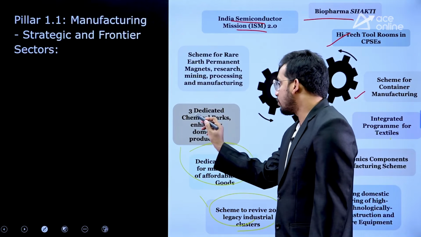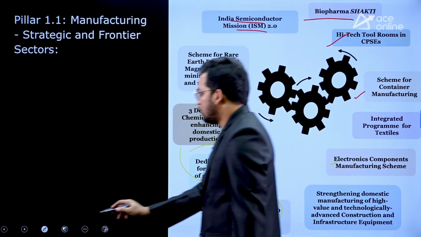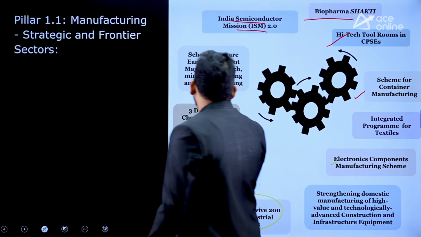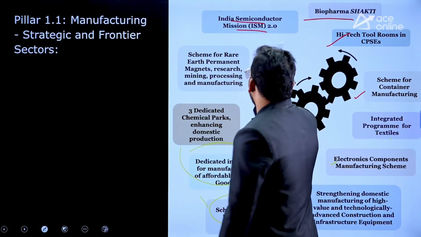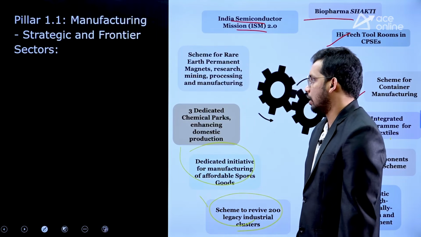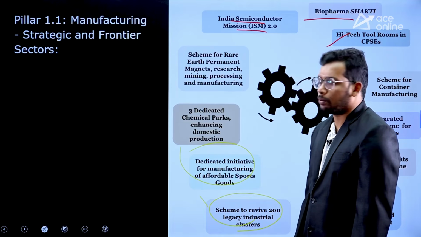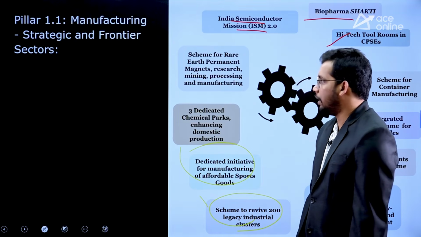Also, government has come up with 3 dedicated chemical parks, right? So to enhance the production within India, 3 dedicated chemical parks are going to be established in India.